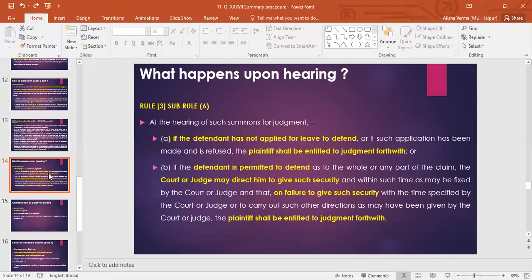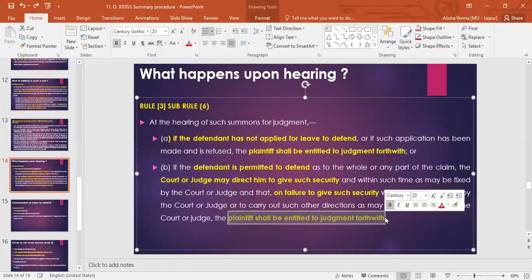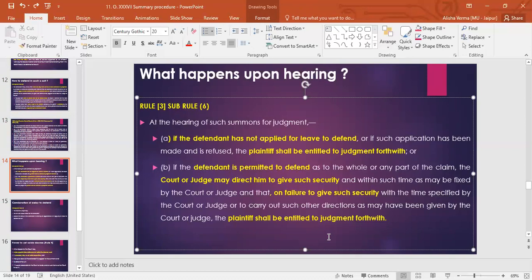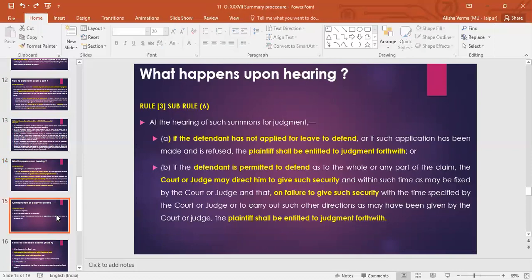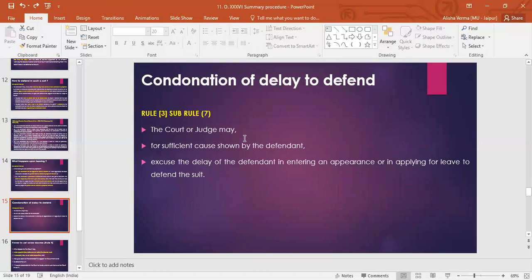The court can ask for security from the defendant within such time as may be fixed by the court or judge, and on failure to give such security, the judge can pass a judgment forthwith. So it is completely upon the court's discretion whether it allows the defendant to defend the suit. Next, please.